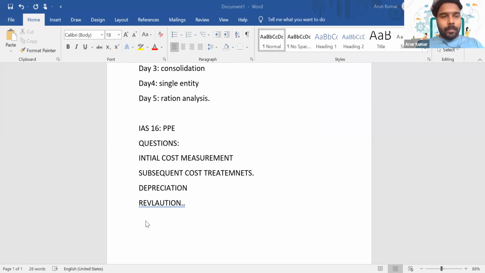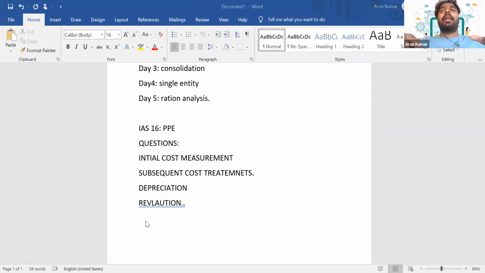how will you measure a PPE? How will you measure a PPE? We should include all costs that we have incurred directly in relation to the acquisition, as well as bringing that asset to its present condition, in the cost of a PPE.